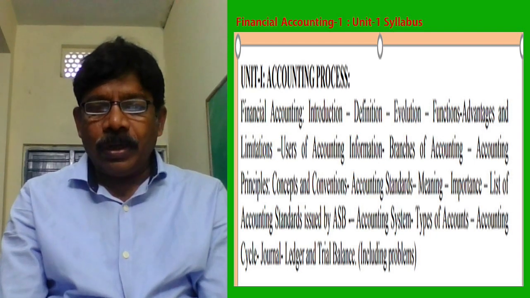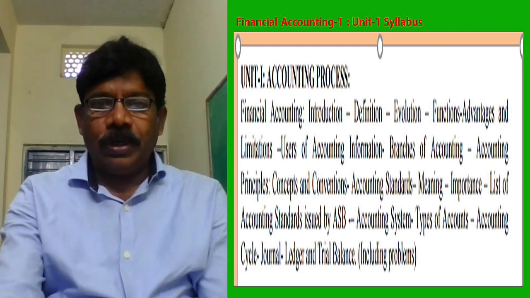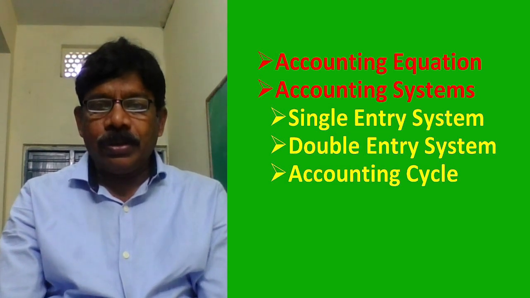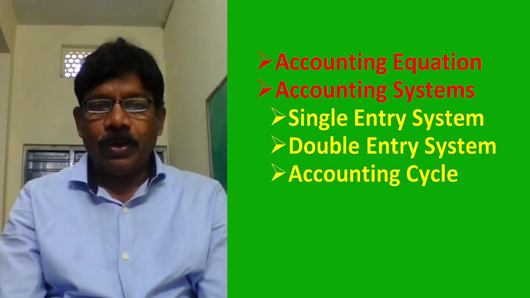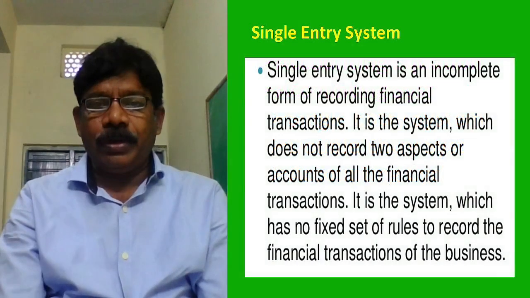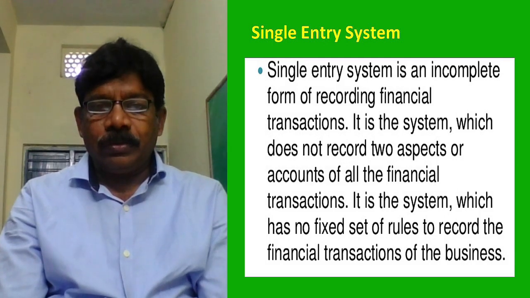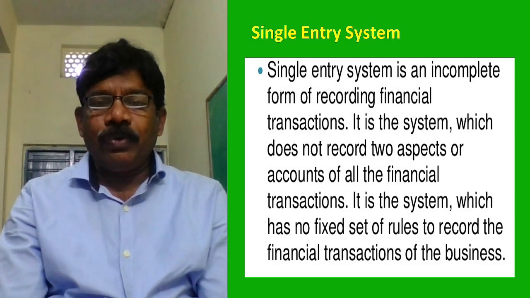And now we are discussing accounting systems. Accounting systems are two: one is the single entry system, another one is the double entry system. In addition to the accounting systems, that is single entry and double entry, here we are learning the accounting cycle also. Okay, students, now what is the double entry system? Before that, we understand the single entry system, which is not a popular one. Just for understanding double entry, we will memorize this single entry system. It is an incomplete record.